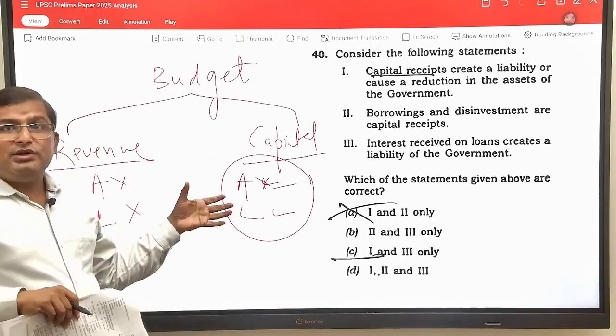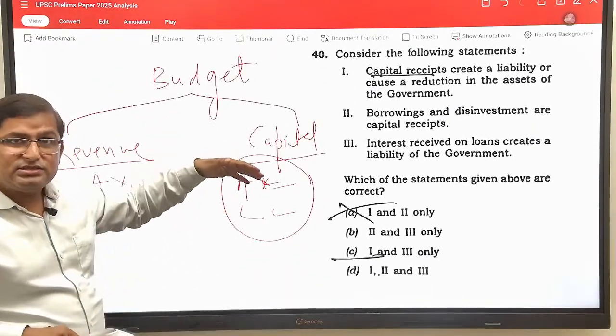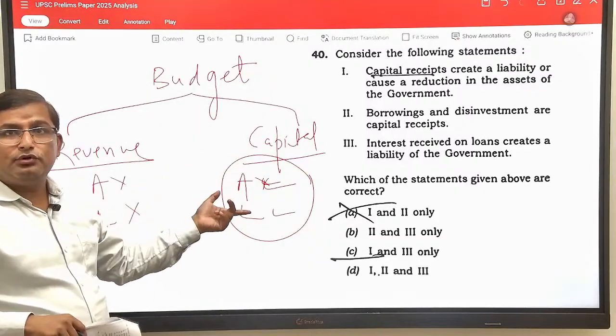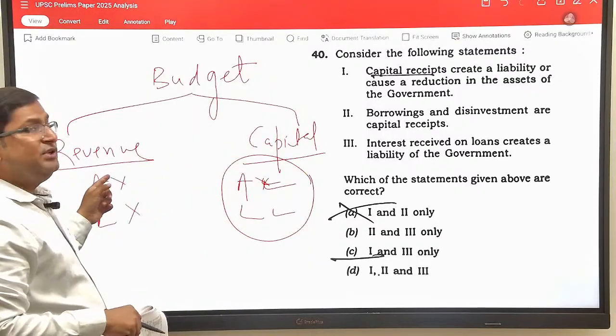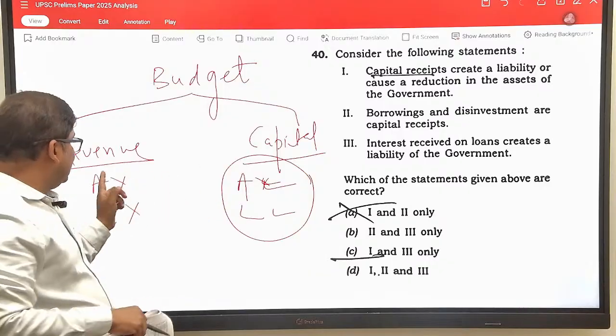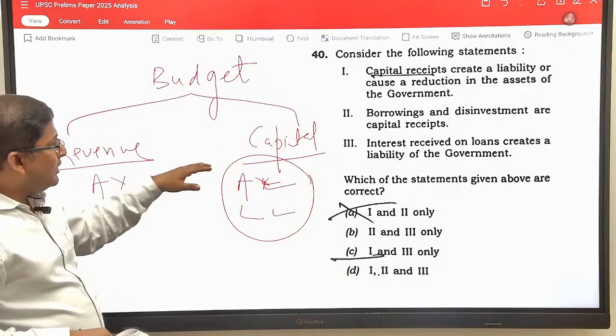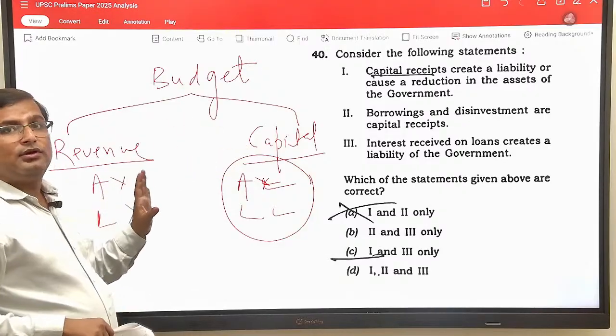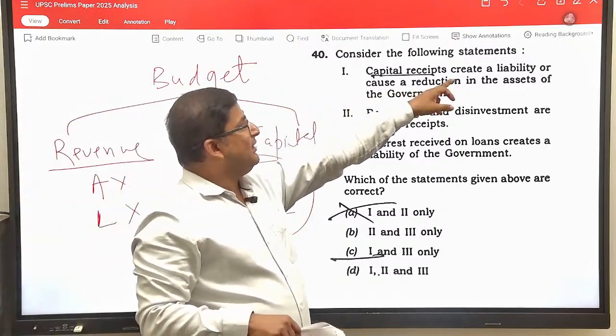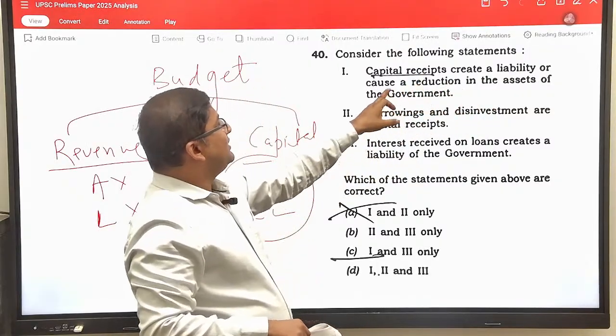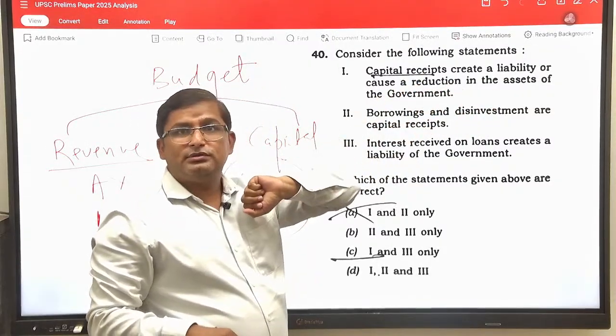So capital component means there will be impact on the asset and liability of the government, and revenue component means there will be no impact on the asset and liability of the government. Now what comes under the capital component? See, capital receipt creates a liability or causes a reduction in the asset of the government.